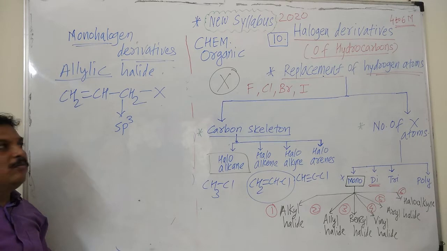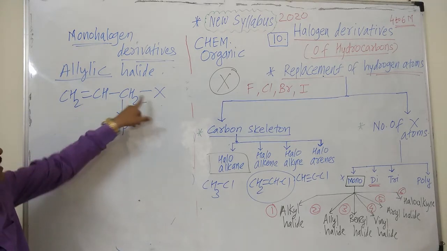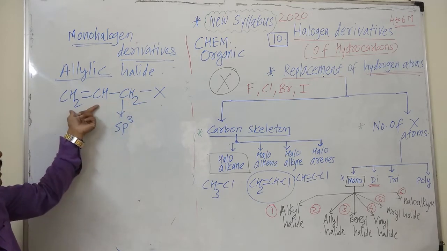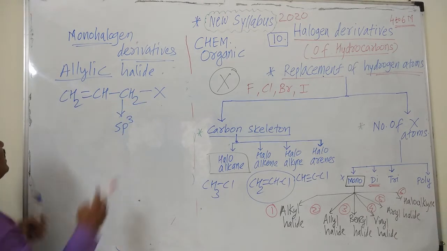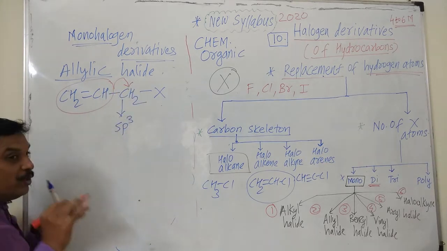Then what is allyl group? If the halogen is attached to the carbon atom which is next to carbon-carbon double bond. This is a carbon-carbon double bond and halogen is present on the carbon which is next.